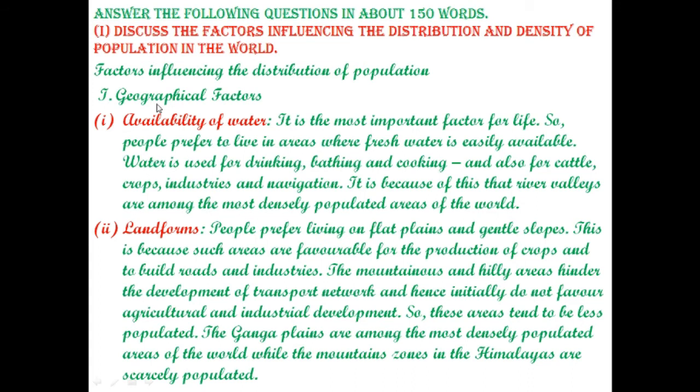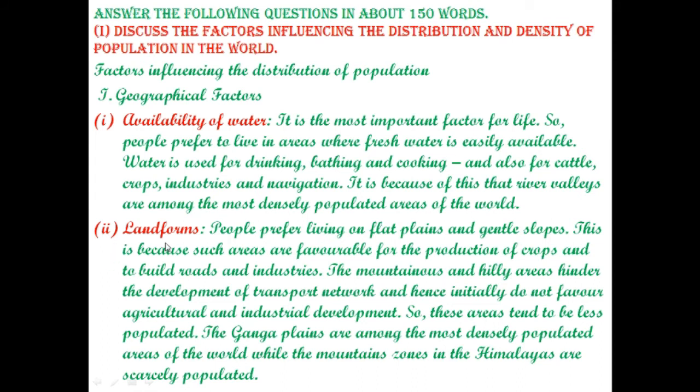The first point is geographical factors. Under geographical factors, we will discuss different factors. The first one is availability of water. It is very important for life and people prefer to live in the areas where fresh water is found easily.